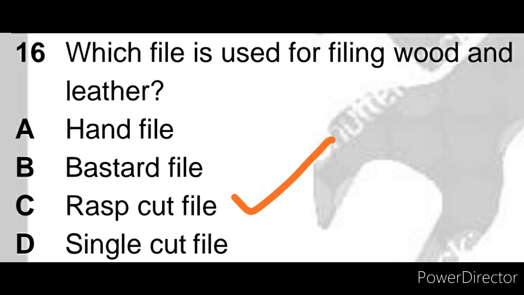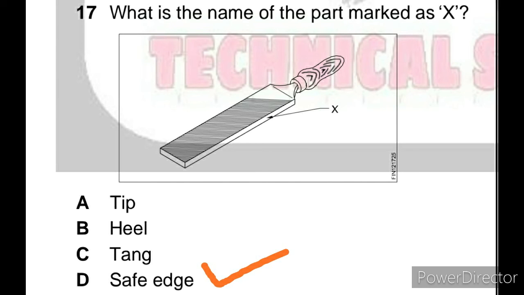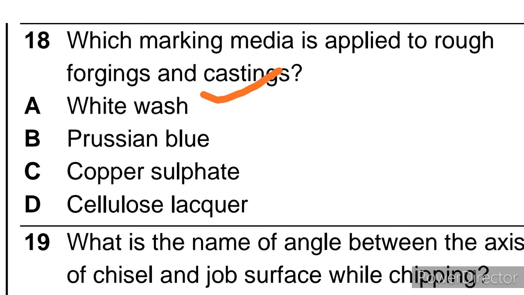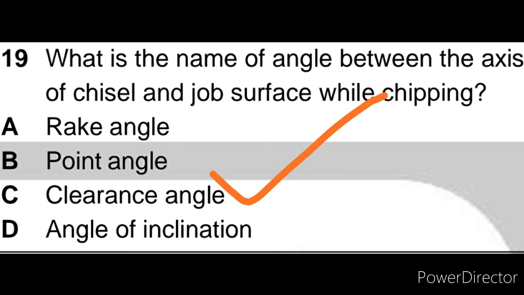Question number 17, what is the name of the part marked as X? Answer is safe edge. Question number 18, which marking media is applied to rough forging and castings? Answer is whitewash.